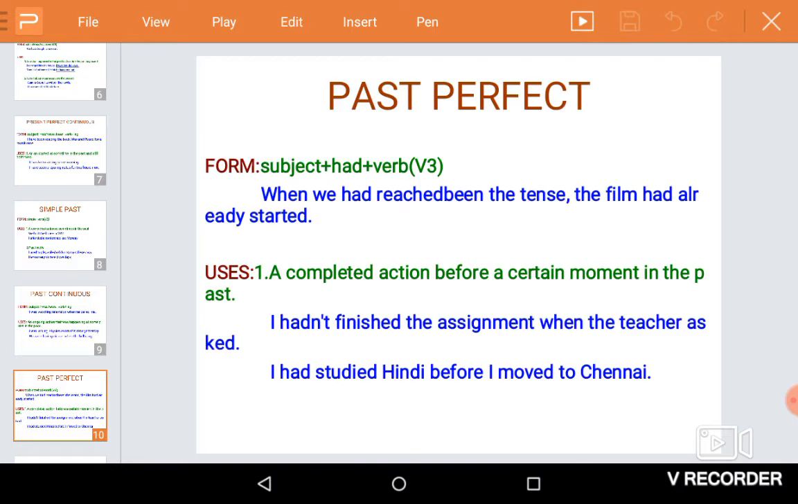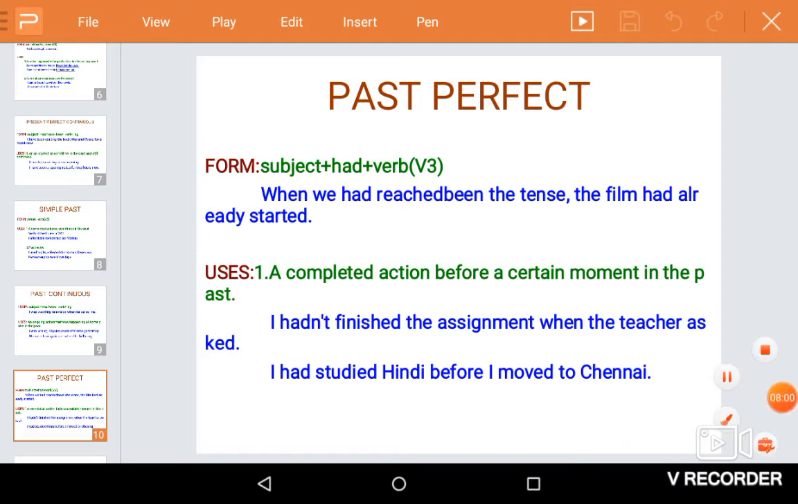Next tense, past perfect. A completed action before a certain moment in the past. I can compare present perfect and past perfect. Now the teacher asks me whether I have completed my assignment. I say I haven't completed the assignment. Yesterday when the teacher asked me whether I had completed my assignment, I replied I hadn't completed. Today I say I haven't completed.